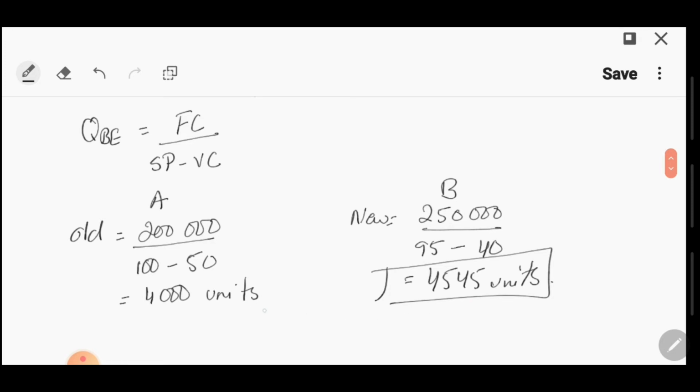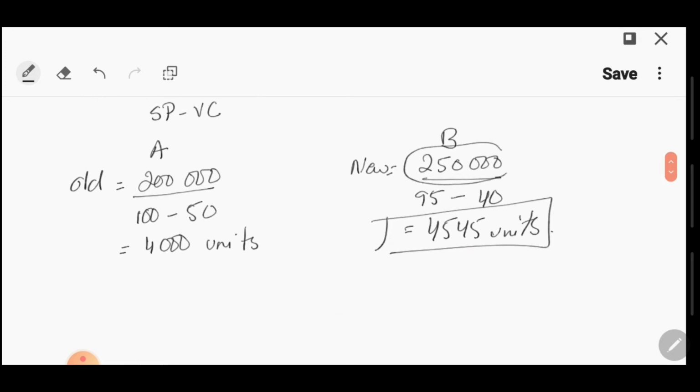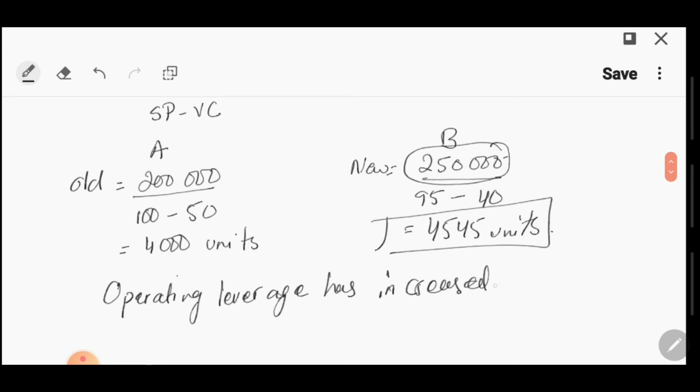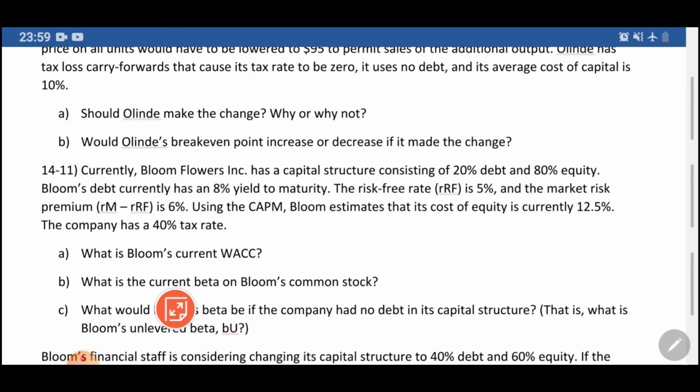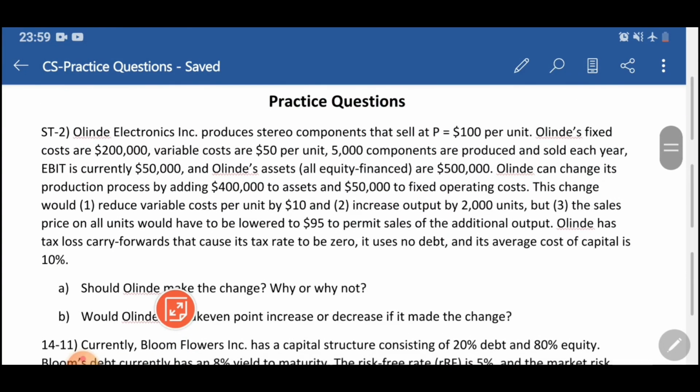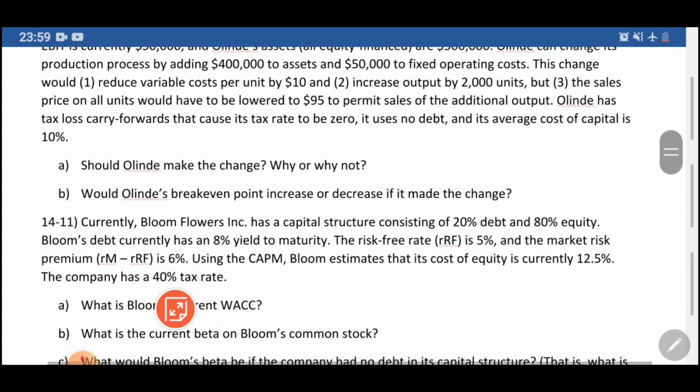So if the break-even point has increased, see the fixed costs are more over here. This means that the business's operating leverage has increased. So the business will give you a higher return, but you should also keep in mind that the break-even point has increased and the operating leverage of the business has increased. So let's go on to the next part. Okay, so this was it. Then the other question is starting. So we have completed this one.